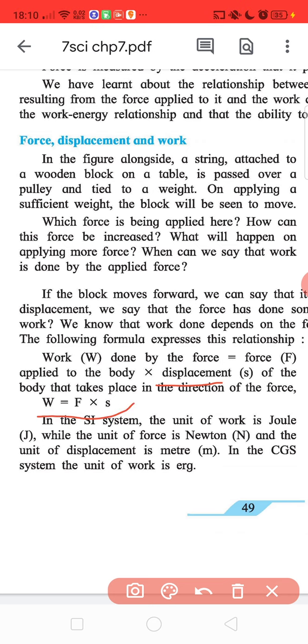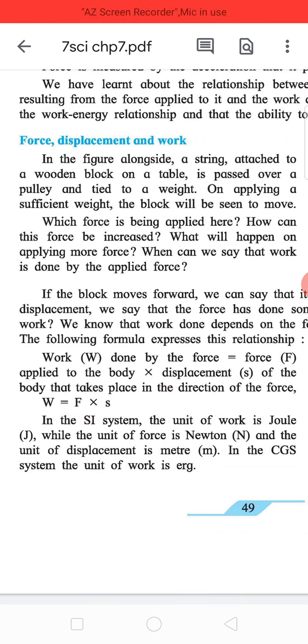W = F × S. In the SI unit, the unit of work is called joule (J), while the unit of force is Newton (N) and the unit of displacement is meter (m). In the CGS system, the unit of work is erg.